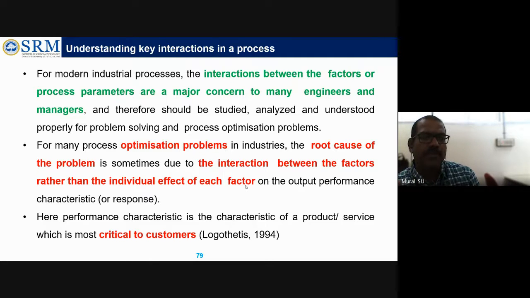What would be the performance in terms of machining using a diamond tool? Maybe material removal rate, MRR. Generally, we say MRR, material removal rate. So they will say, sir, material removal rate is directly influenced by the diamond tool, because the tool is the main thing which is removing the material from the raw material.